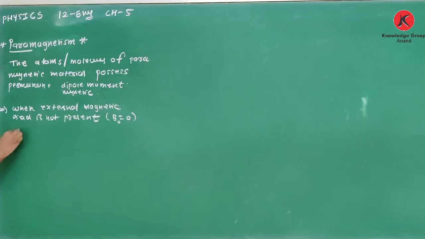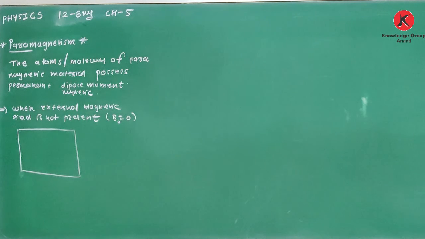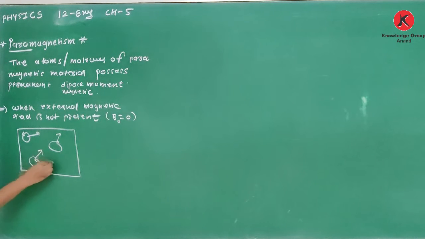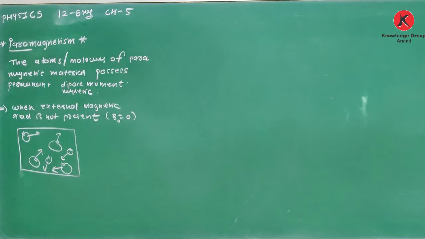In such a case, for a paramagnetic material, each and every molecule will have some dipole moment. But those dipole moments are oriented in random directions.